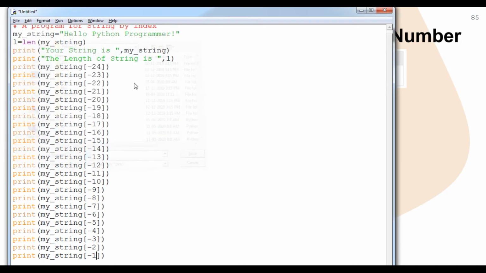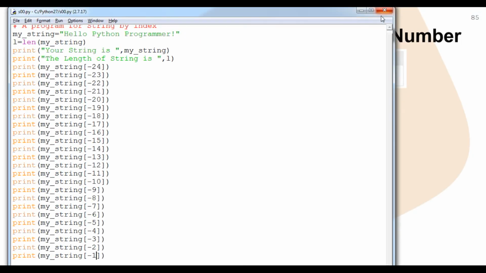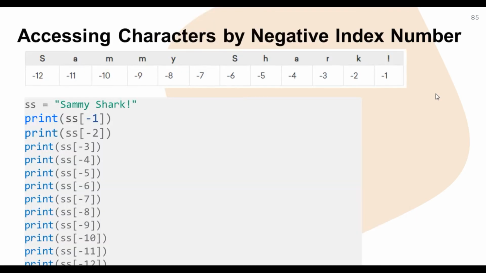Now you can see, student, I will refresh it and run it. Now you can see that hello Python programmer is printed here. Okay, student, so we just have to print the bigger index first, then after that the lower one.